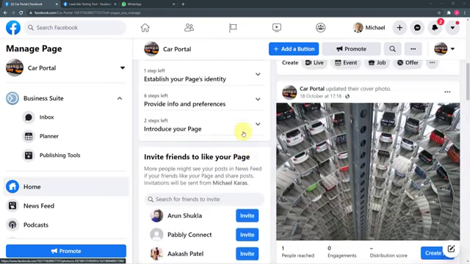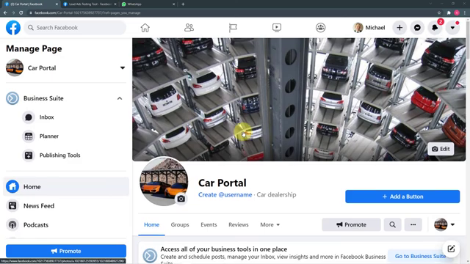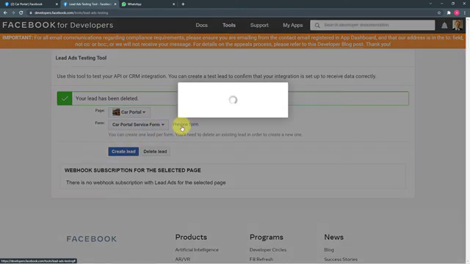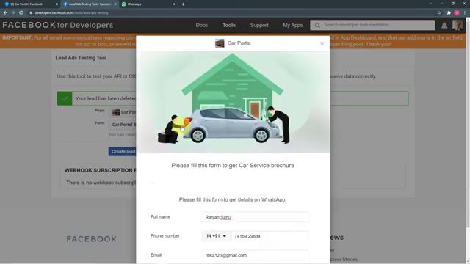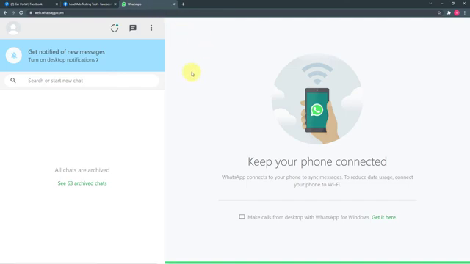To reach more audiences, we are running this ad to market our business, and whenever any interested person clicks on that ad, a Facebook lead ad form will open up. We have this Car Portal service form attached to the lead ad. This form will look like this. I'm opening the form, and whenever someone fills this kind of form and submits it, we are going to share the details of our business as a brochure on the WhatsApp account of that person, right? So I am going to show you how it's going to happen.